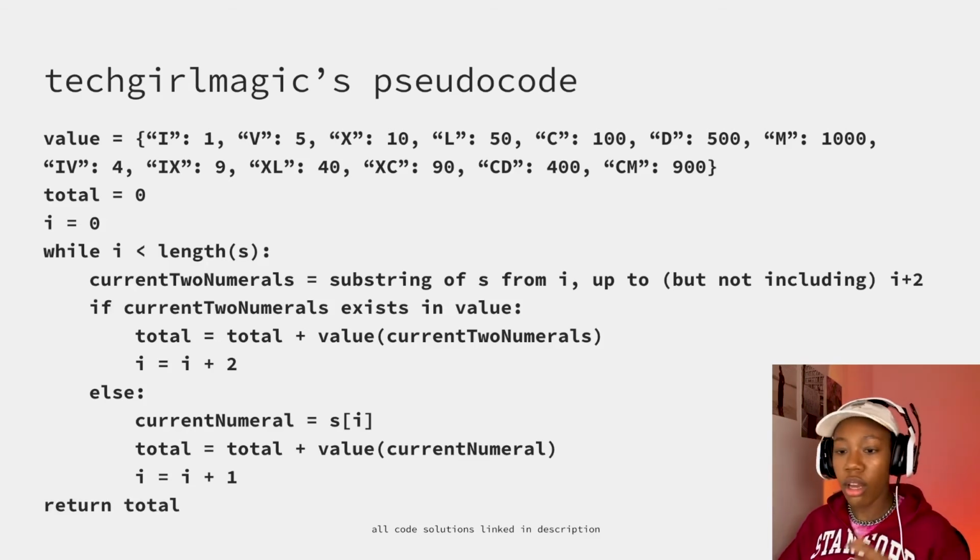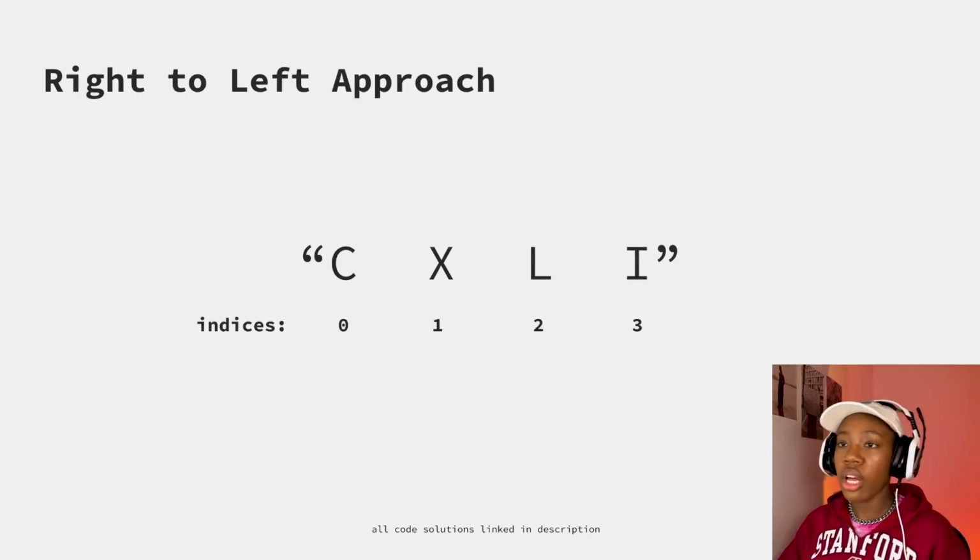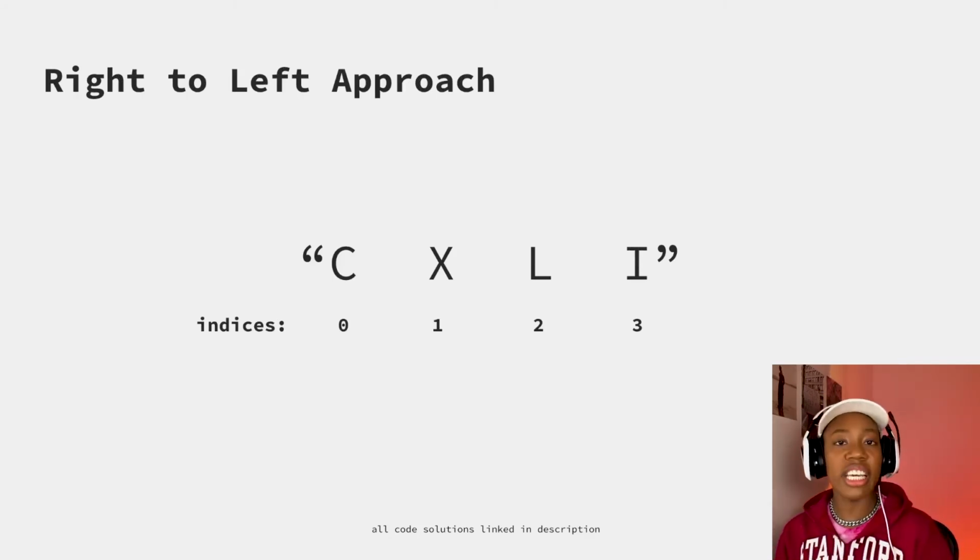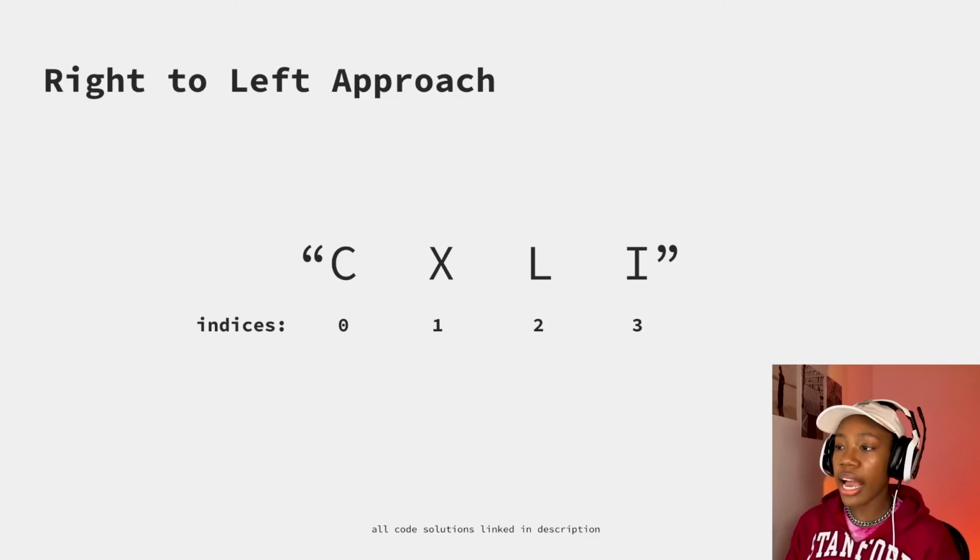So with this, we'll return total, and then finally we'll get to this right to left approach. And this particular approach I think is super interesting because it's not your usual to go reverse. It's not necessarily something that I would knee jerk immediately go to. But whenever you look at these problems, I think it's really good to say, okay, I have this string, and maybe typically I am going to go through it from the beginning to the end. But what could happen if I go through it from the end to the front, right?